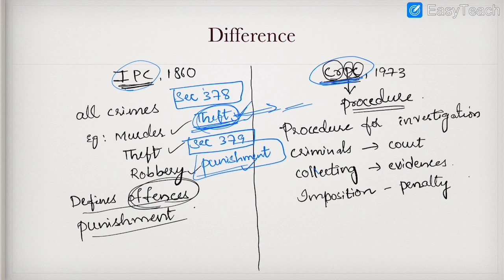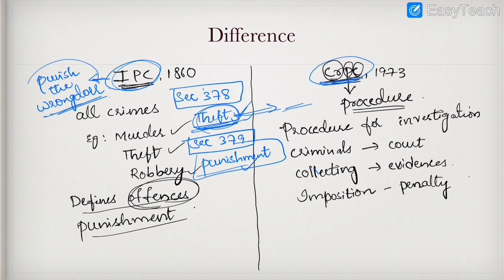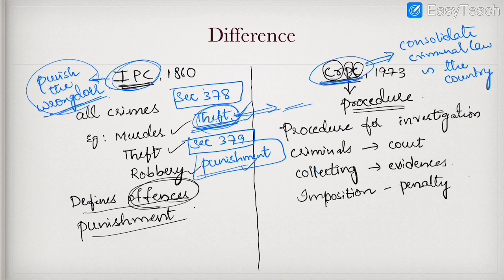And one more thing, the main object of the Indian Penal Code is to punish the wrongdoer. It means whoever is committing an offense, whoever is doing wrong, that person has to be punished. This is the main object of the Indian Penal Code. Whereas the main object of the Criminal Procedure Code is to consolidate criminal law in the country. I'm sure that everybody understood the main basic difference between the Indian Penal Code and CRPC. Now we'll move further.